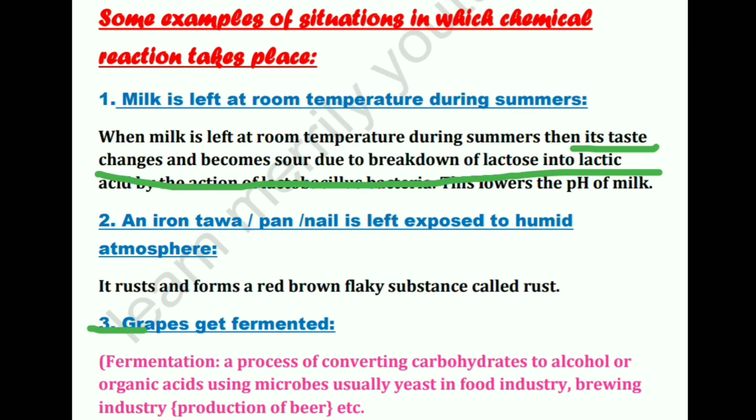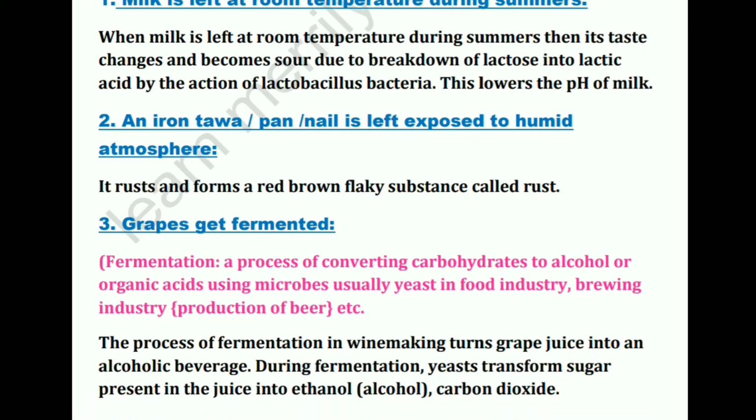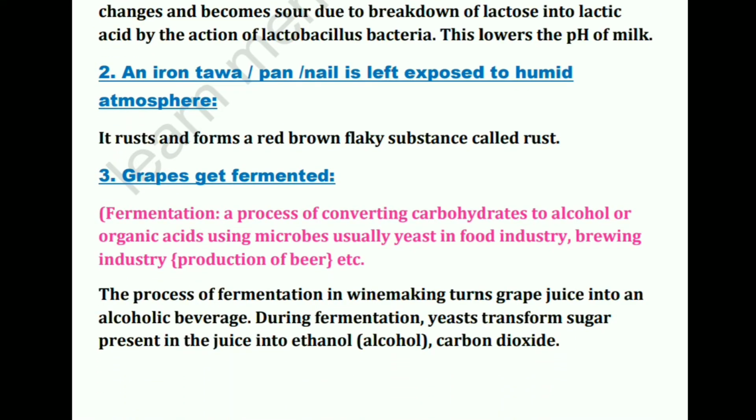We'll discuss pH in more detail in our second chapter, but for now you can understand it's basically the measure of hydrogen ion concentration in a solution. So we'll deal with this in the next chapter. Now, an iron tawa, pan or nail is left exposed to humid atmosphere. What happens when iron is left exposed to atmosphere? It rusts. Again, it is a chemical change, because it is forming a new substance. That rust, that red brown substance, is a new substance, and that is why it is a chemical reaction.